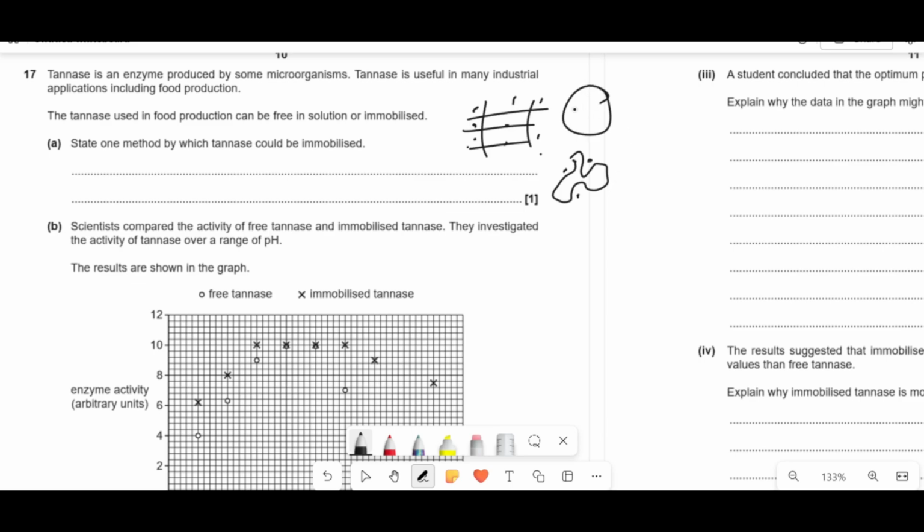And as well as that, you can encapsulate them as well, like that. So any one of them is fine. So adsorption to an inorganic carrier. Just any way of holding it still, basically, because that's what immobilization is.